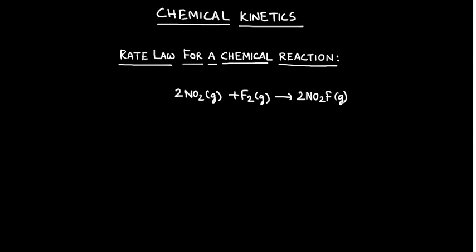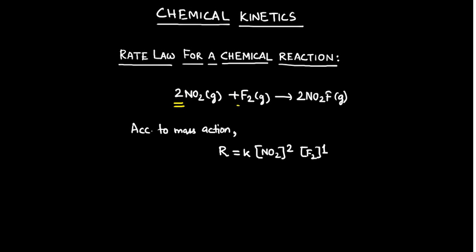If we are going to write the rate expression for this reaction, considering the law of mass action, the rate expression is rate is equal to rate constant into concentration of NO2 to the power 2 into concentration of F2 to the power 1. Now why have we put these powers as 2 and 1 respectively? This is simply because the stoichiometric coefficient of NO2 is 2 and the stoichiometric coefficient of F2 is 1. For that very reason.